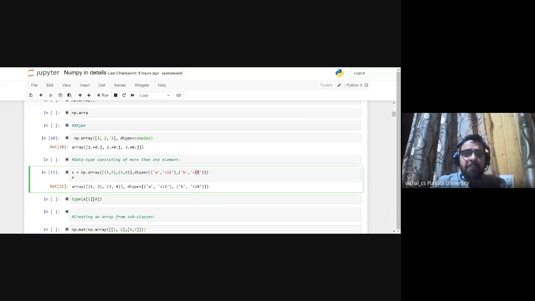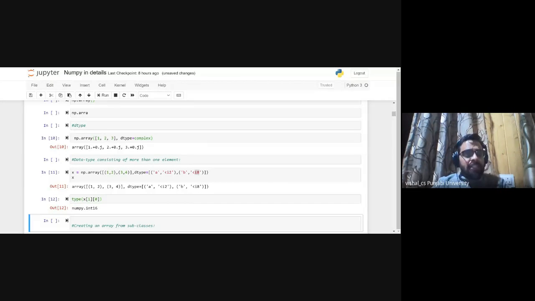Okay, we can specify a data type like this also within an array function. You see, what is this showing? Here we have created a NumPy array X. Now, what if I use this?